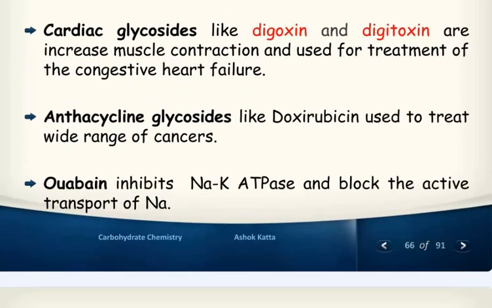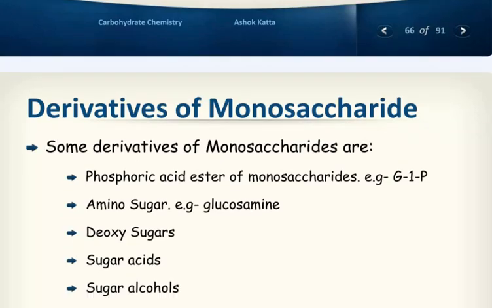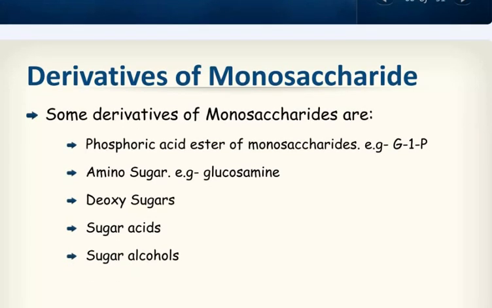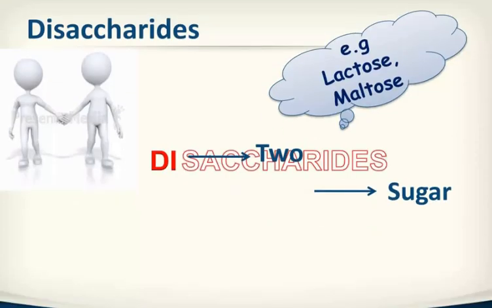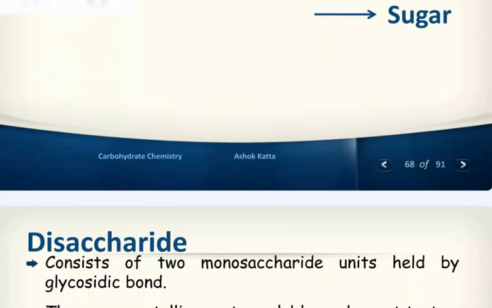transport of sodium. Derivatives of monosaccharides: some derivatives of monosaccharides are phosphoric acid esters of monosaccharides, amino sugars, glucosamine, deoxy sugars, sugar acids and sugar alcohols. So you can see disaccharides.